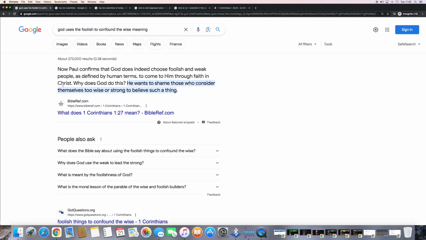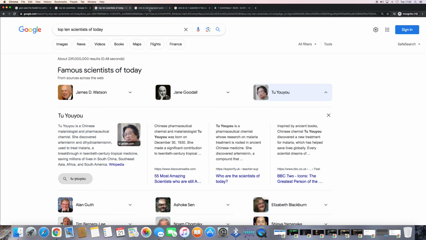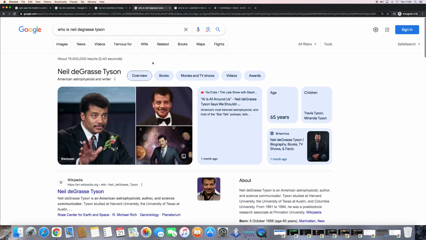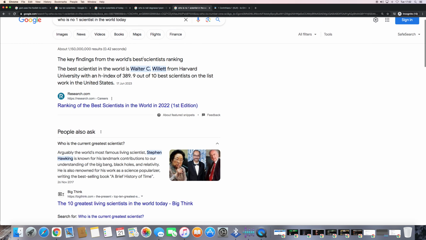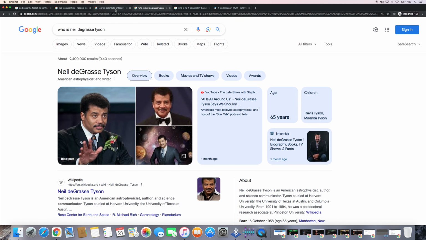Through faith, through Yahushua. Why does God do this? Why does he do this? He wants to shame those who consider themselves too wise or strong to believe such a thing. So these men are rejected simply because, like I said earlier, they're acting smart, but they're not being clever, or too clever for their own good. Too smart that they're actually stupid. They don't believe in the creation itself.